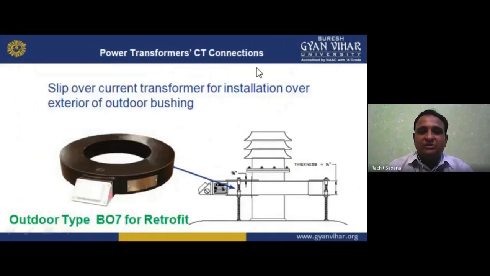Now power transformer CT connection. So we have the power transformer, and we connect the CT at this point for the current measurement. A slip-over current transformer is for installation over the exterior of the outdoor bushing. We have bushings on the power transformer, so we place the CT there, for current measurement on low voltage and high voltage. So outdoor type B burden 02 for retrofit, we have similar to that.